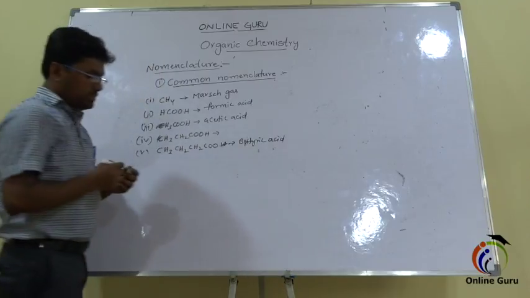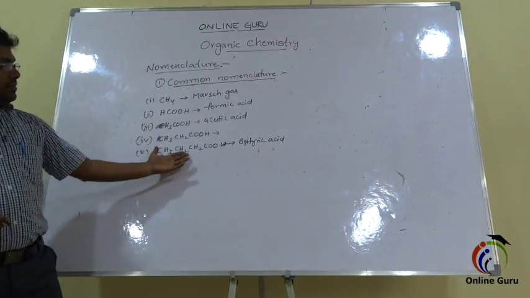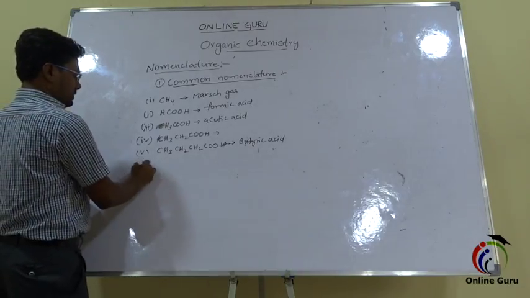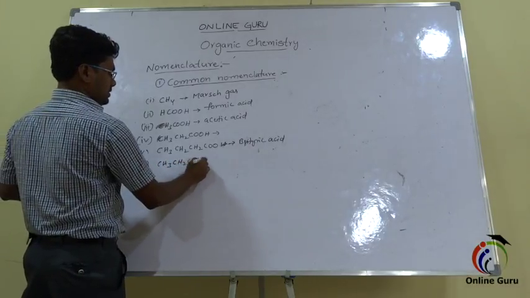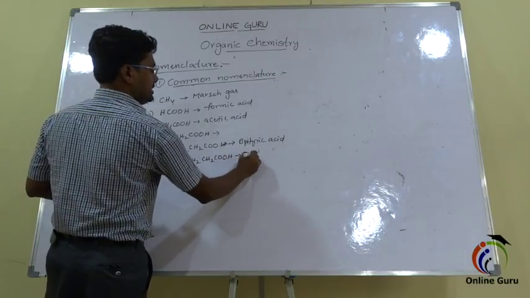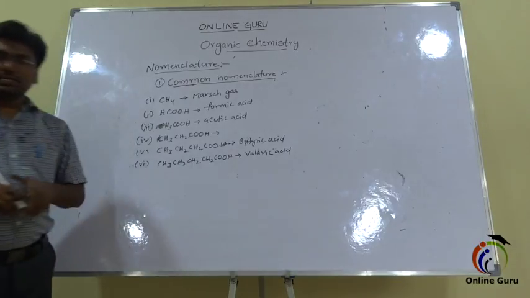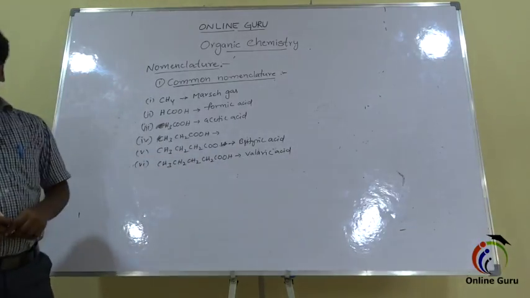Why? Because butyrum means butter, so this acid is present in butter. That's why it is called butyric acid. Next one, this acid is called valeric acid. Why? Because this acid is extracted from valerian plant roots. Hence it is called valeric acid.